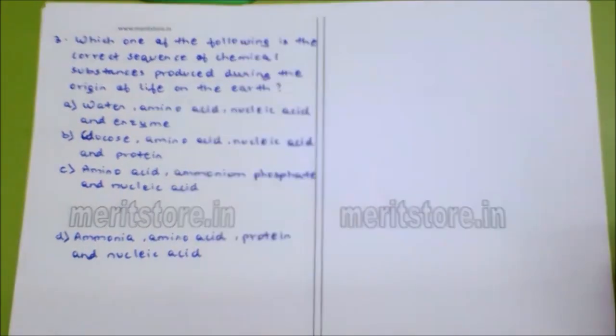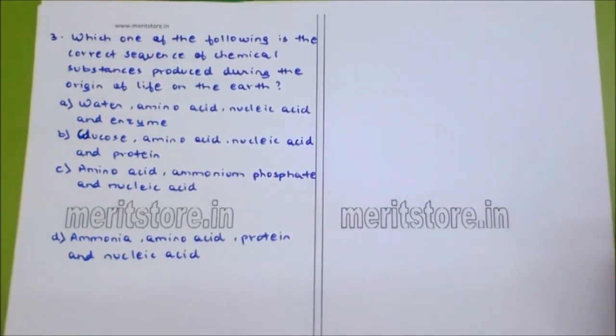Which one of the following is the correct sequence of chemical substances produced during the origin of life on the earth? Water, amino acid, nucleic acid and enzyme; second, glucose, amino acid, nucleic acid and protein; third, amino acid, ammonium phosphate and nucleic acid; fourth, ammonia, amino acid, protein and nucleic acid.